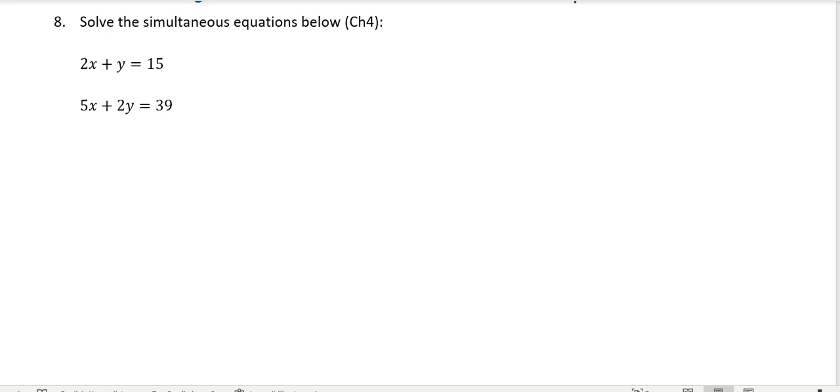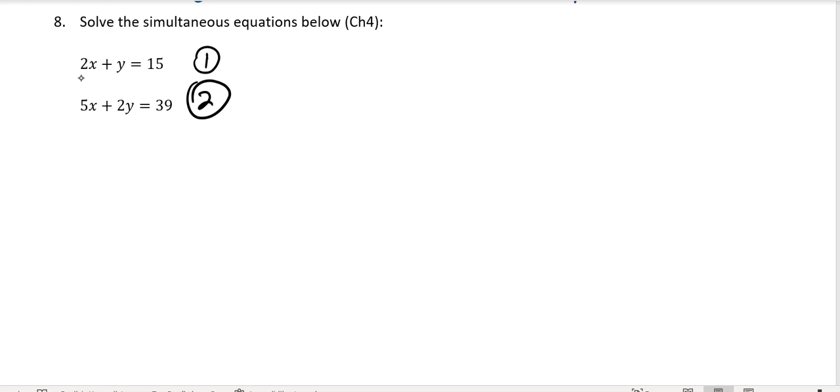Okay, solving simultaneous equations. There's two methods we can use. We can use the substitution method or we can use the elimination method. The way this is set up, probably the elimination method is the better one, but I'm going to show you substitution. I'll show you both ways.